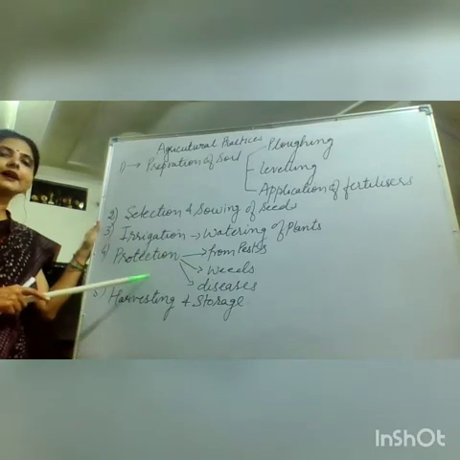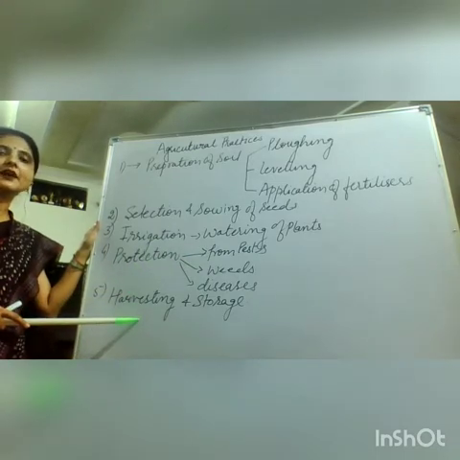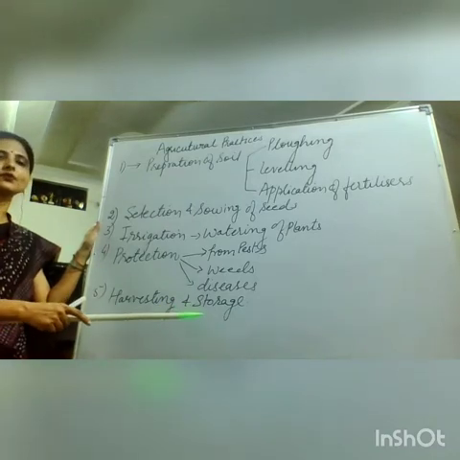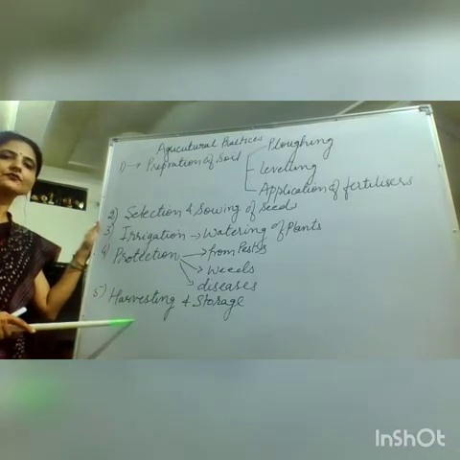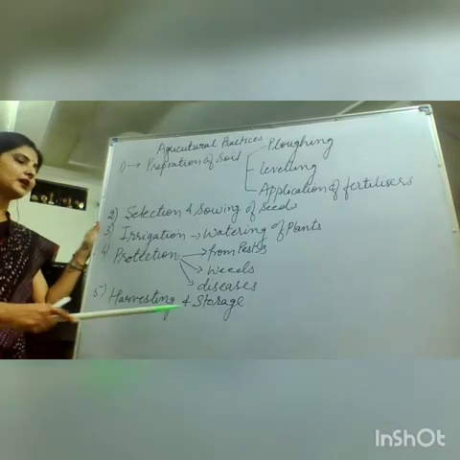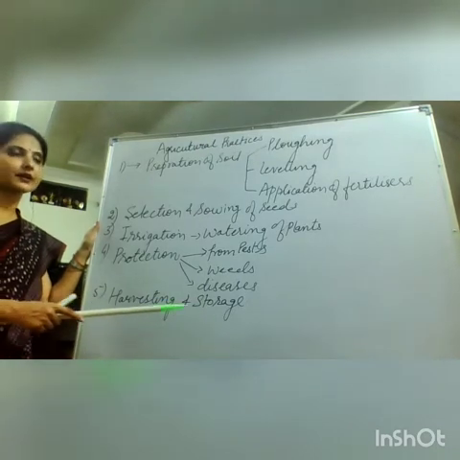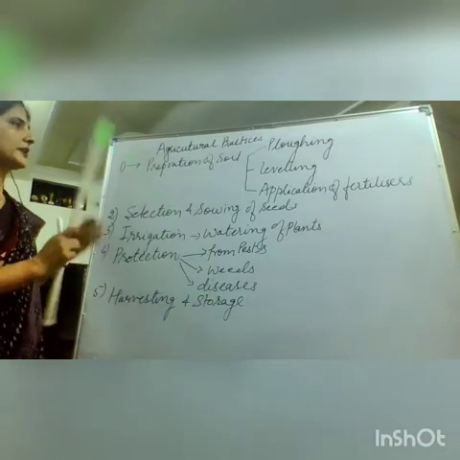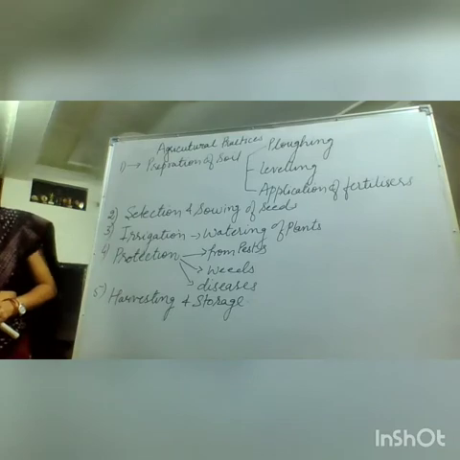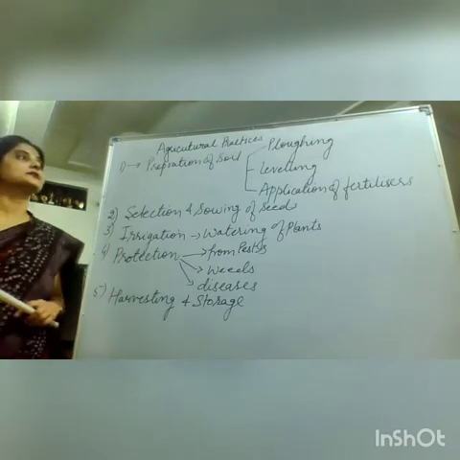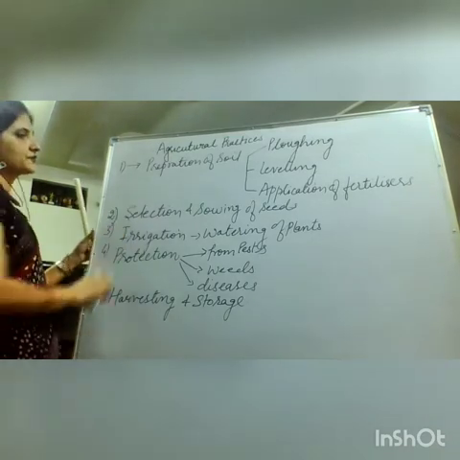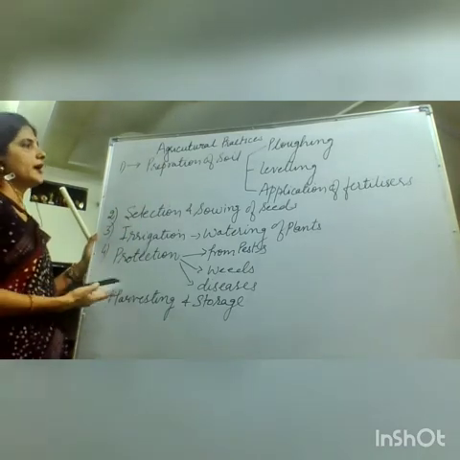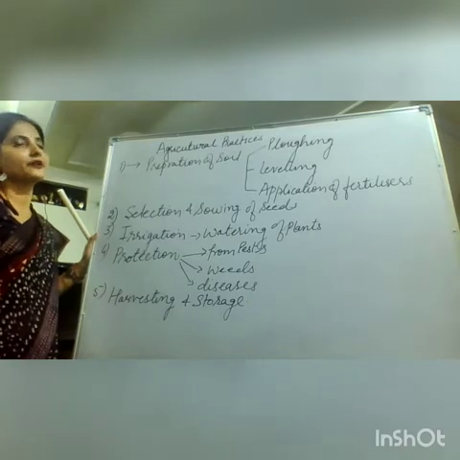And the last step, the final step of agriculture, is harvesting and storage. Harvesting is cutting of the plants, cutting of the crops, and storage of the grains in proper, appropriate conditions. Okay? That is about the agricultural practices. Now let us start in detail all these agricultural practices. So first we are going to start with preparation of soil. And in this preparation of soil, we are going to start with plowing.